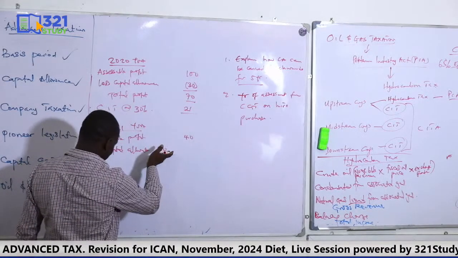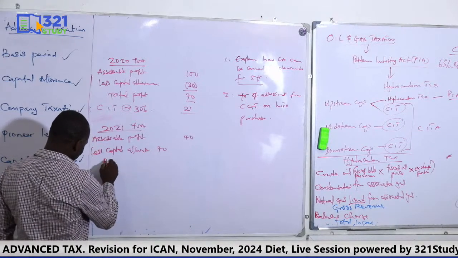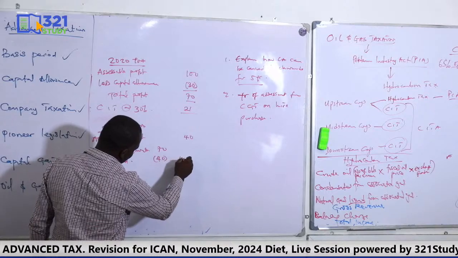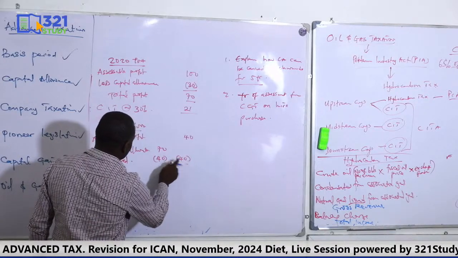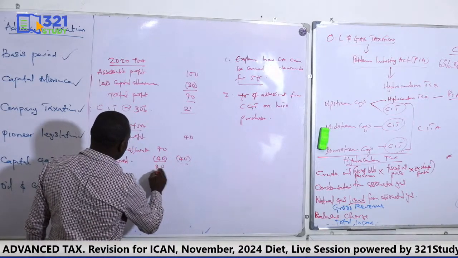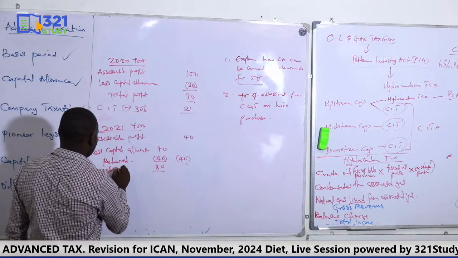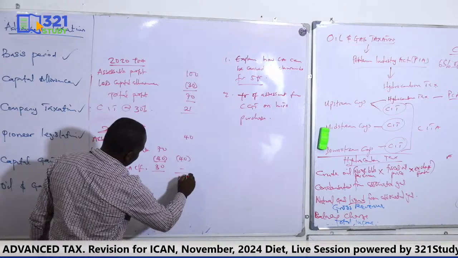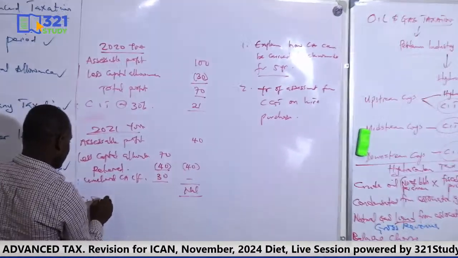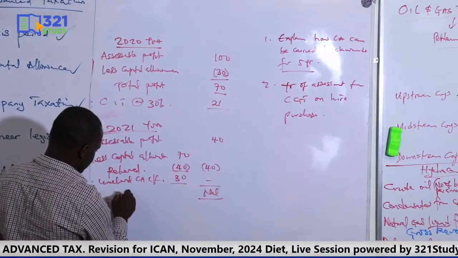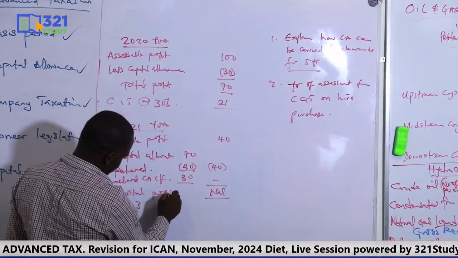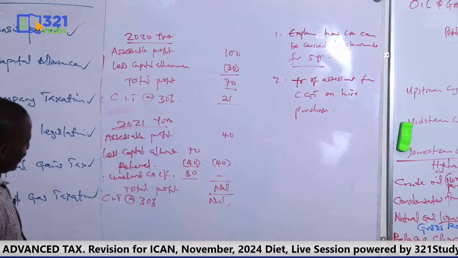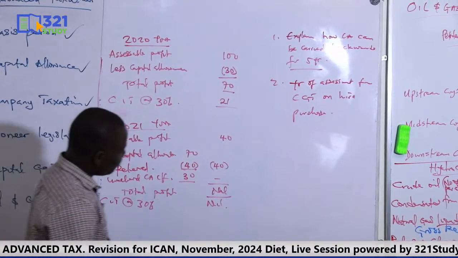You cannot claim 70 for 40. So how much can we relieve? You relieve 40 because that's what you can take. 30 is unrelieved, an unrelieved capital allowance carried forward. So your total profit this time around is nil. Your CIT at 30% will be nil. Okay?